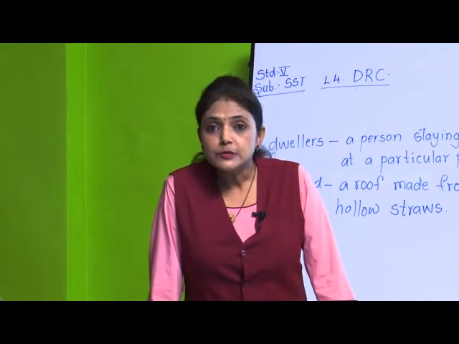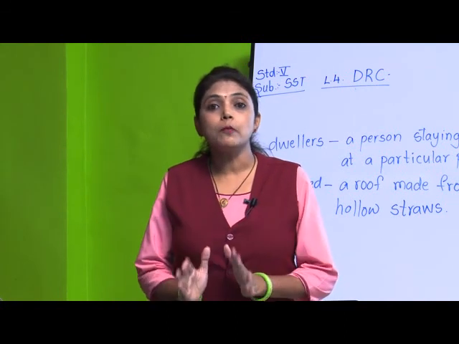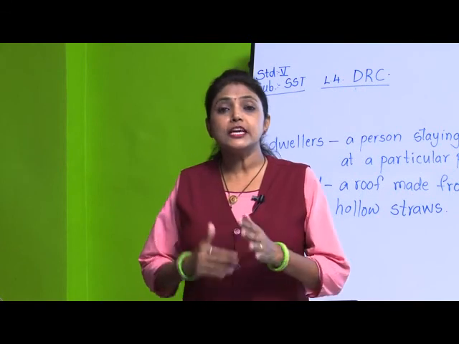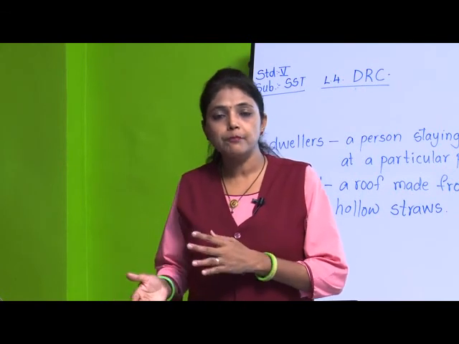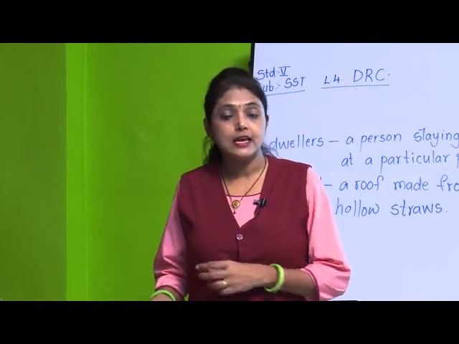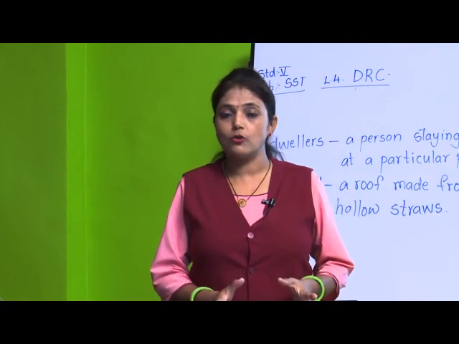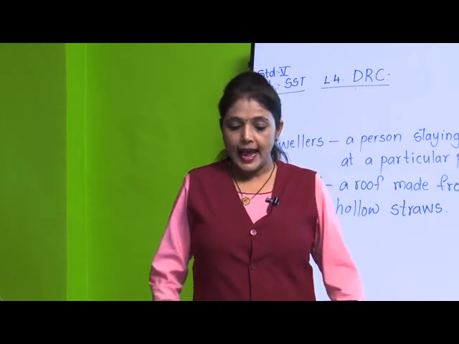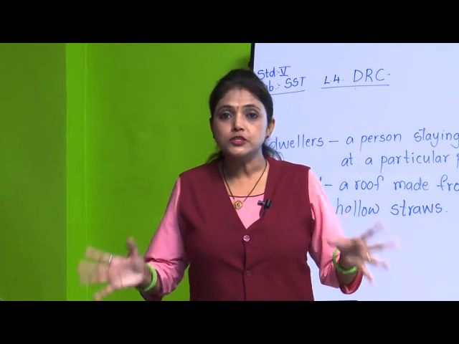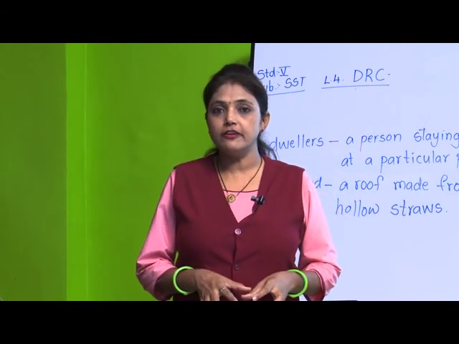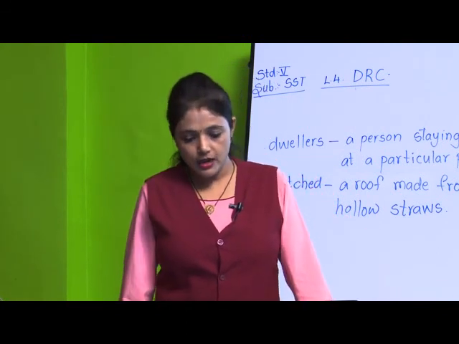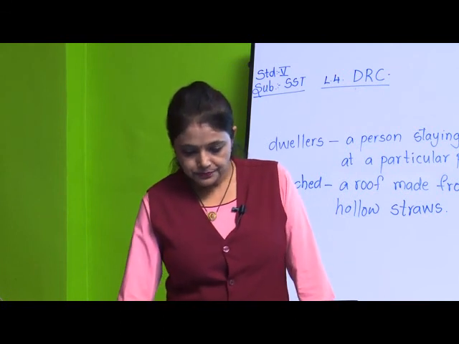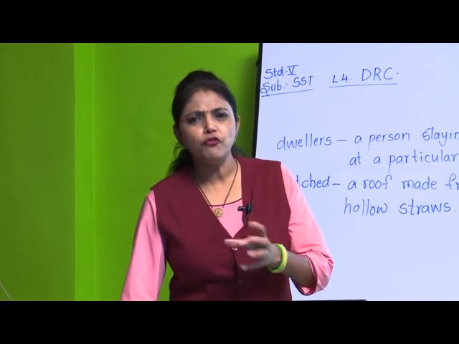Now, these people are not permanently staying in one place, they keep on shifting, okay? They do not stay in one constant house. As they find good space and good conditions to live, they keep on changing the camps. Then they only stay for a few weeks, okay?